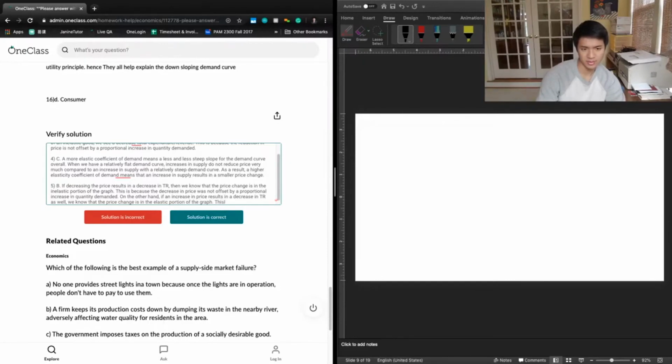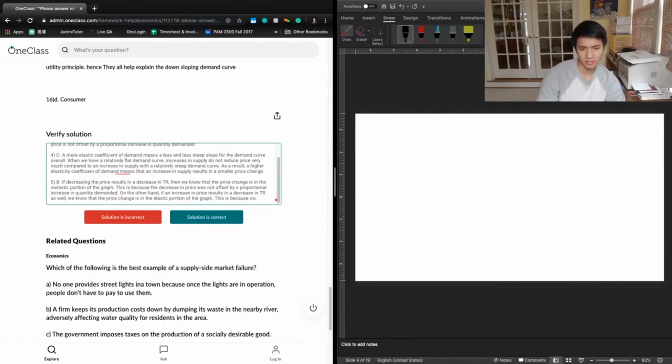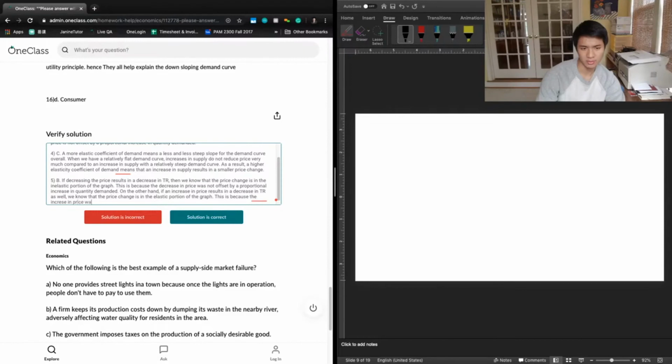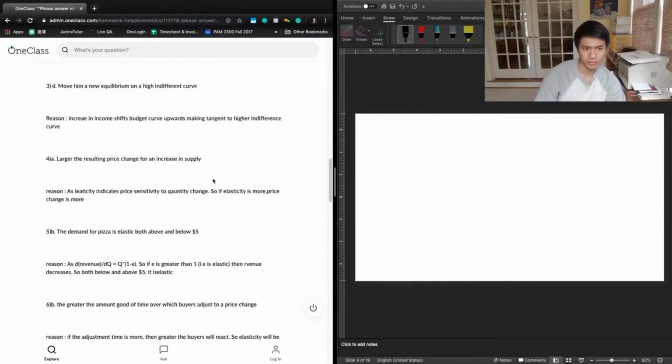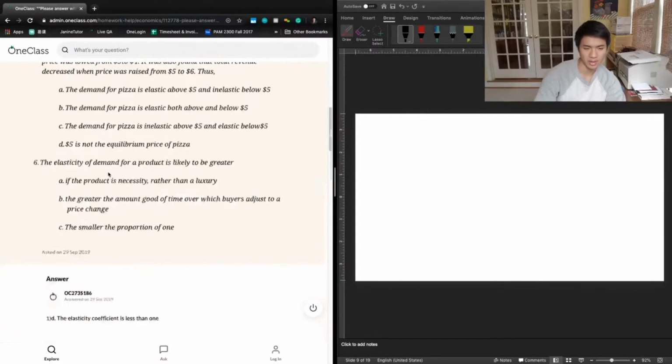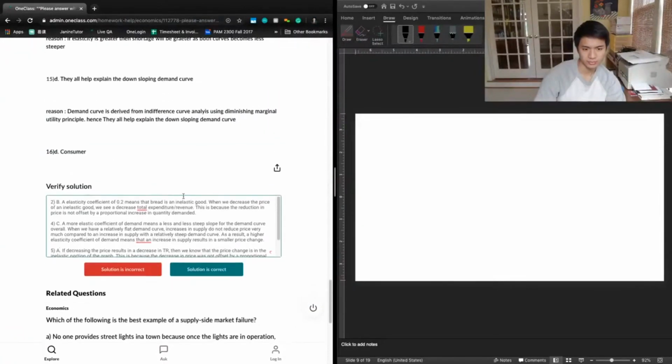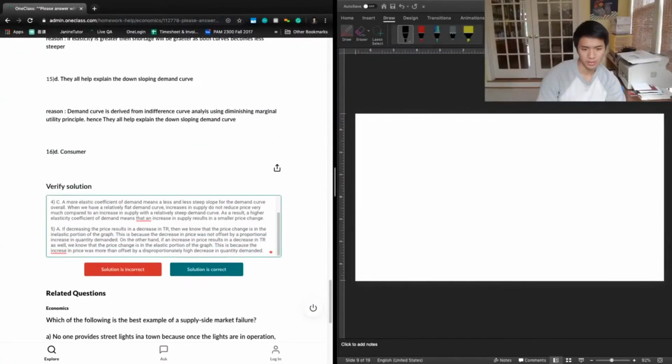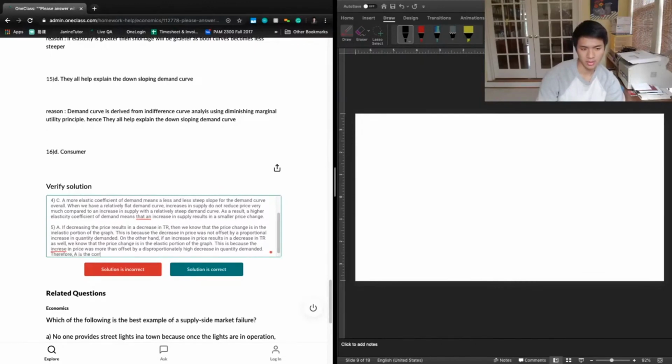This is because the increase in price was more than offset by a disproportionately high decrease in quantity demanded. Oh sorry, it's A, isn't it? It's not B, it's A. Right, 5 is A, yeah. Therefore, A is the correct answer.